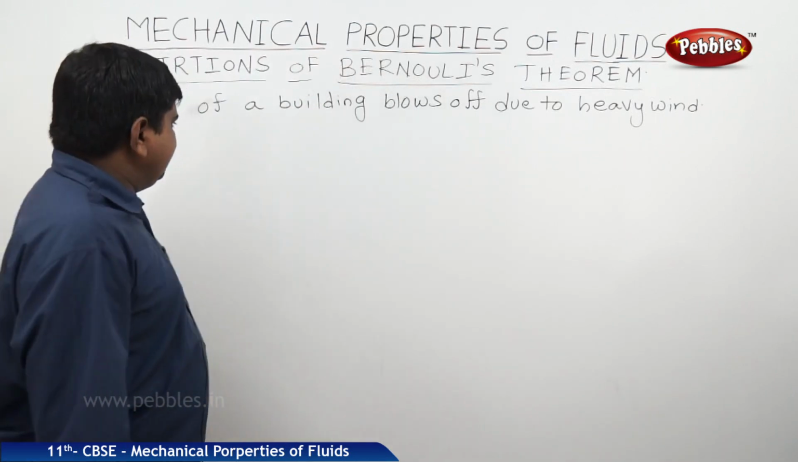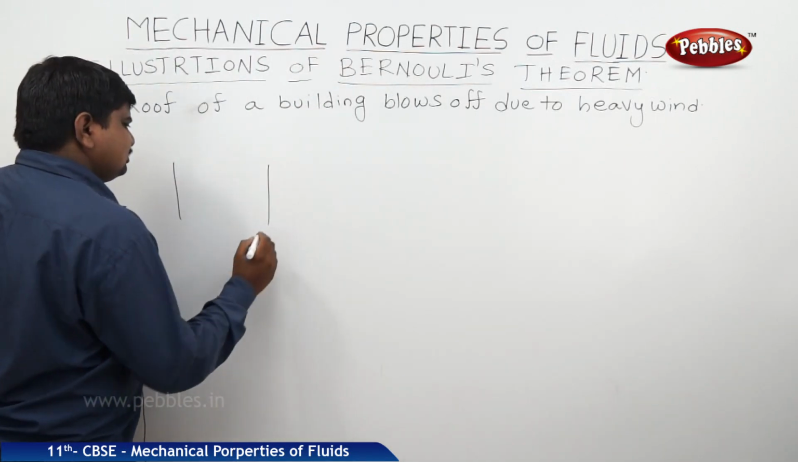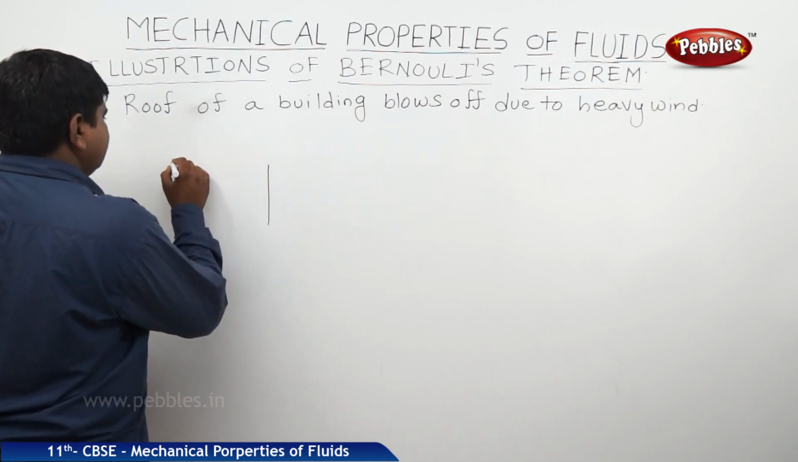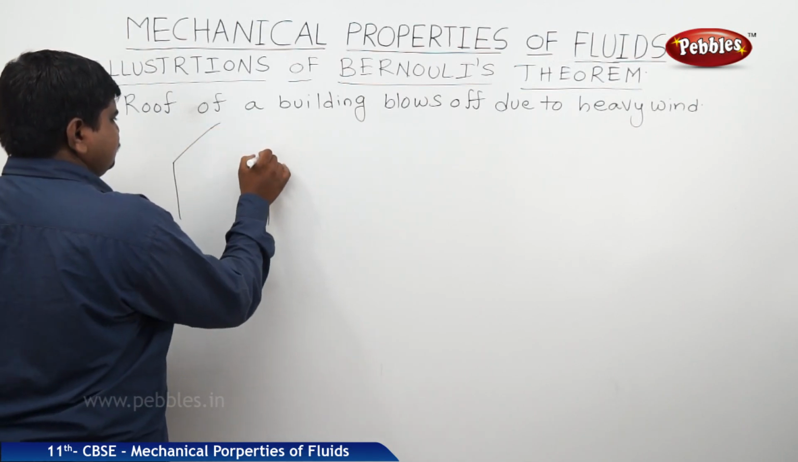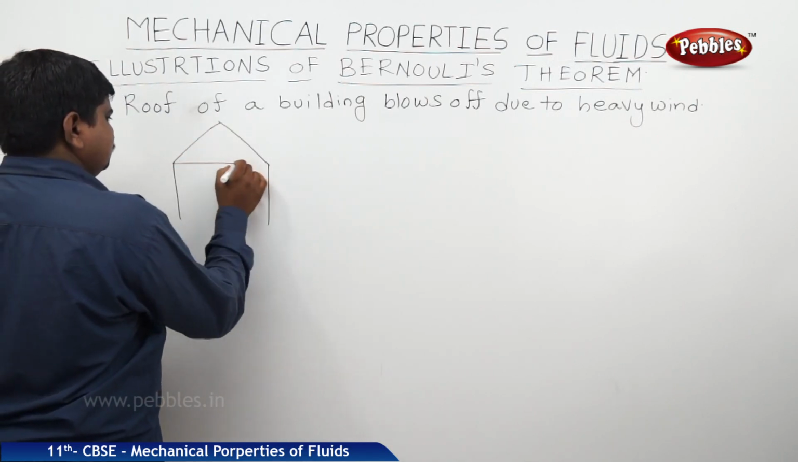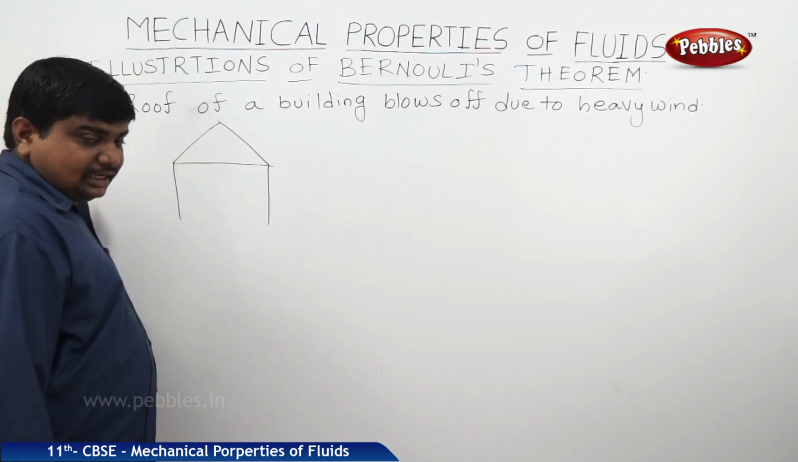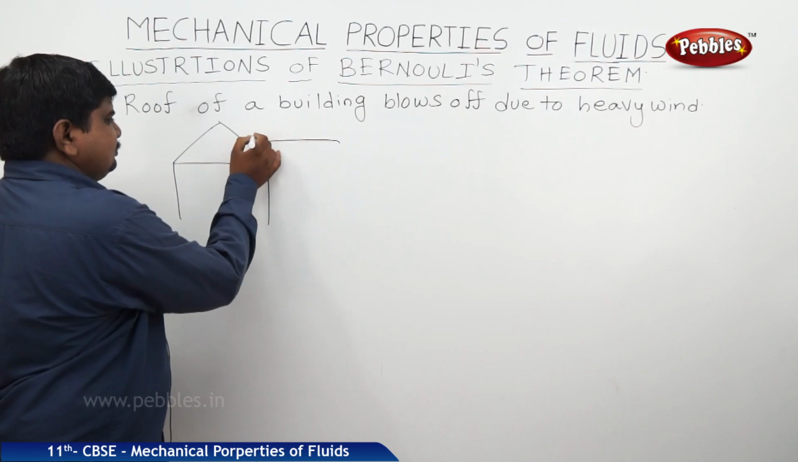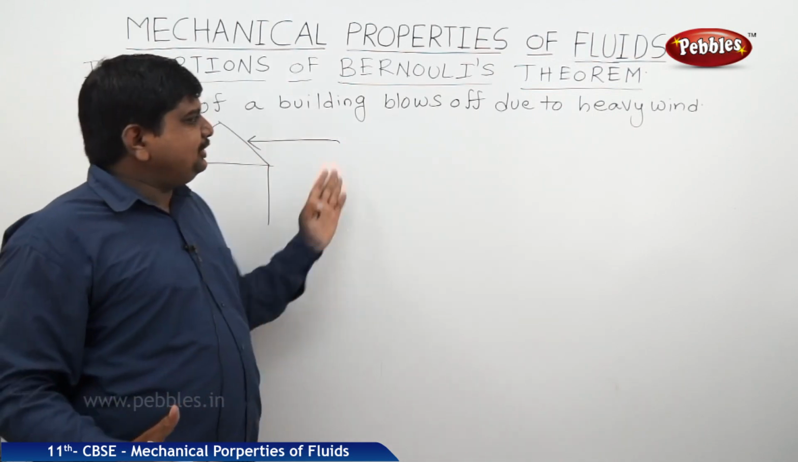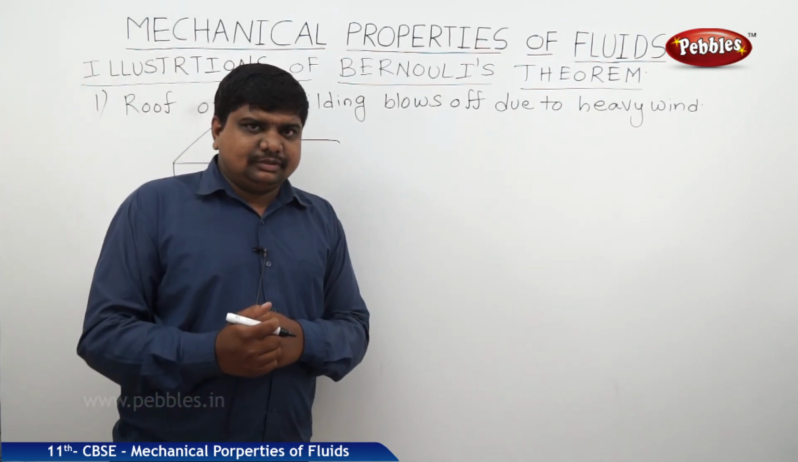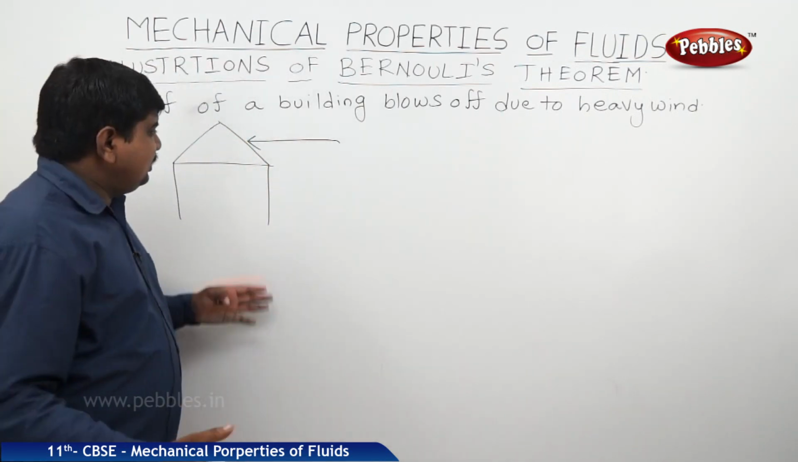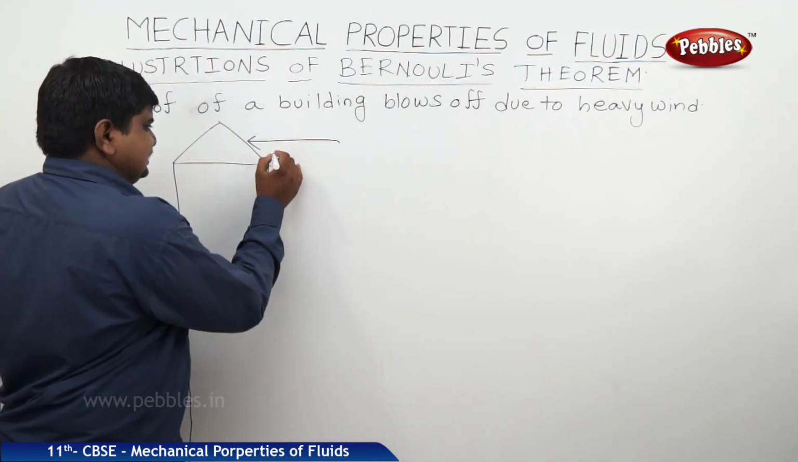What is the reason? Suppose this is some small model house, this is the roof of the house. When a heavy wind is blowing from one end to the other end, this roof is experiencing high velocity due to the blowing of the wind. When velocity is more, its pressure decreases.